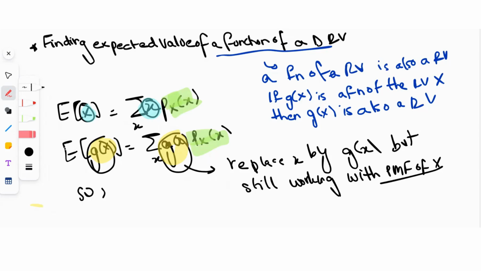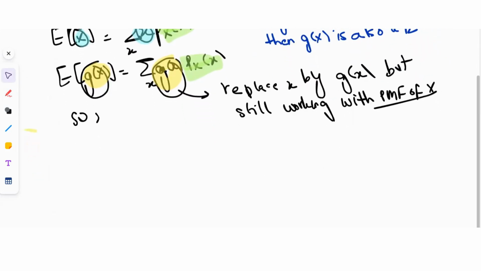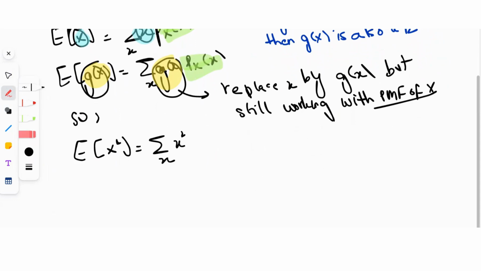Based on this, we can say the expected value of x squared, where g(x) is just x squared, is the summation over all x of x squared times p(x).